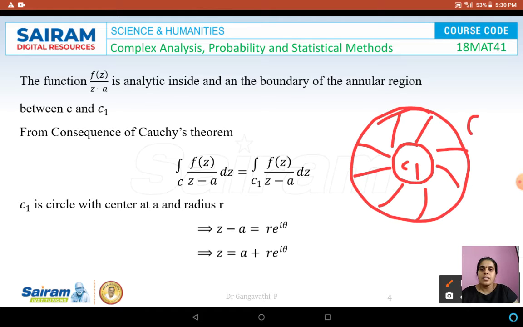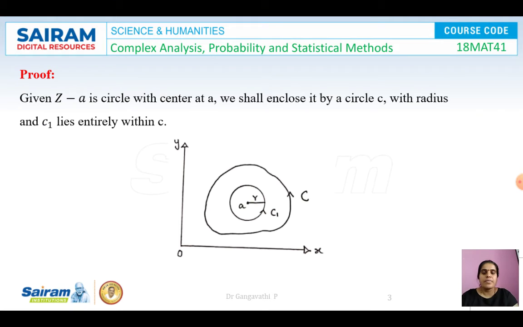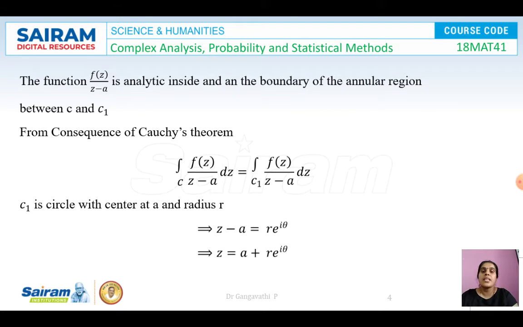So the function f of z by z minus A is analytic in the boundary of the annular region between C and C1. So from the consequence of Cauchy's theorem, integral over C of f of z by z minus A dz will be equal to integral over C1 of f of z by z minus A dz. So here C1, as we have seen in the earlier picture, is a circle. Whether C is a circle or not, we are not sure, but C1 is a circle.